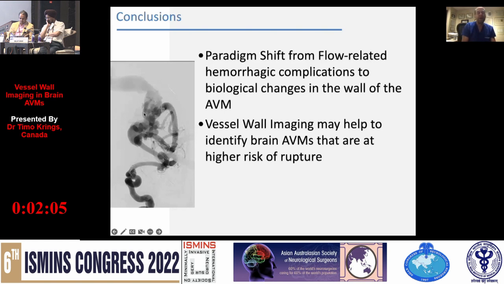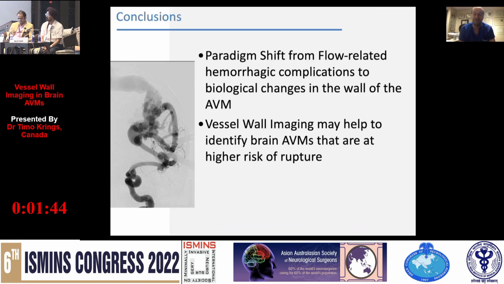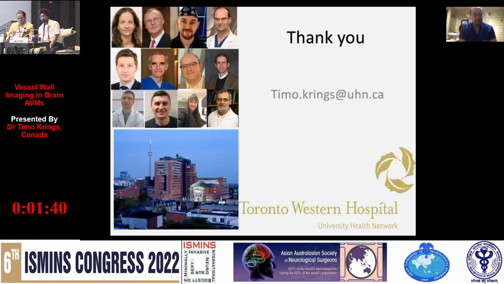And therefore, what I believe we are looking at right now is a paradigm shift from flow-related hemorrhagic complications to inflammatory or biological changes in the wall of the AVM that predispose an AVM to rupture. And therefore, I believe that vessel wall imaging may help to identify those brain AVMs that are at a higher risk of rupture. And with this, I would like to thank you very much for your attention.